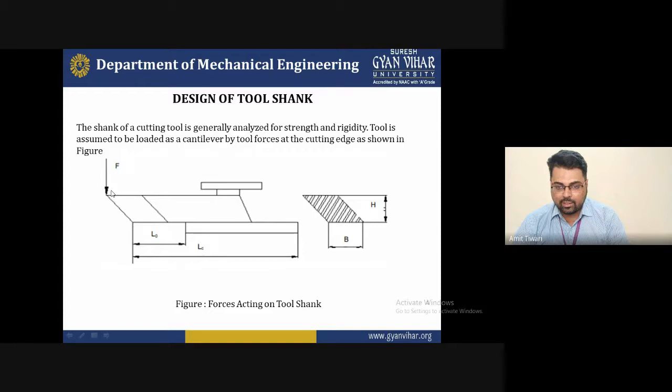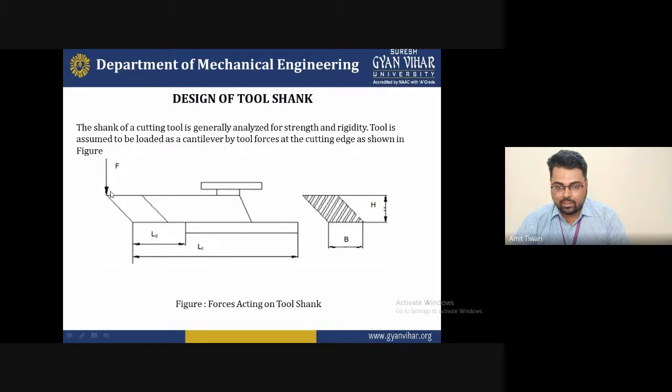So during machining, the tool acts with some forces on the cutting edge. As mentioned in the diagram here, this is a cantilever beam type showing the tool forces acting on the cutting edge. The tool forces reduce the sharpness of the cutting edges, reduce the material of the cutting edges, and weaken the material of the cutting edges. These are all the problems we face when doing any machining operation.